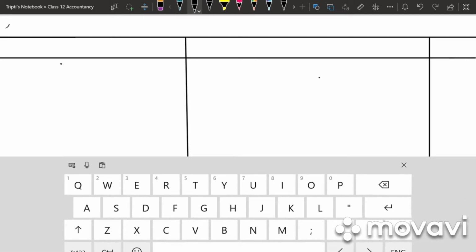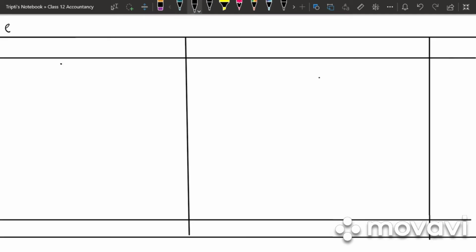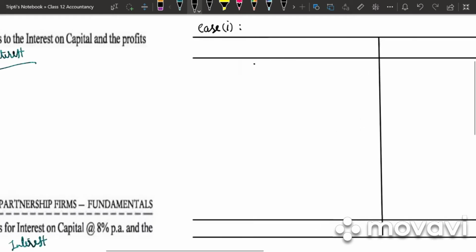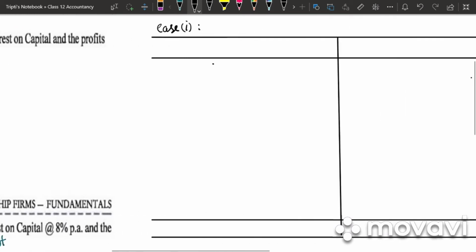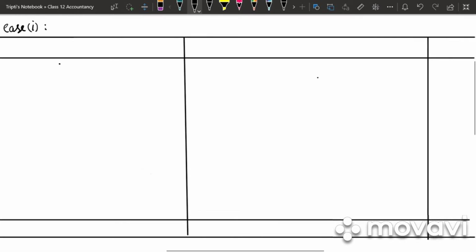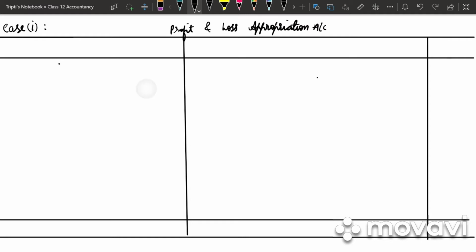So first, let's work out case 1. So in case 1, what have they given us? Partnership deed is silent and profit is 50,000. So we will be preparing a profit and loss appropriation account. We have debit side, we have credit side.